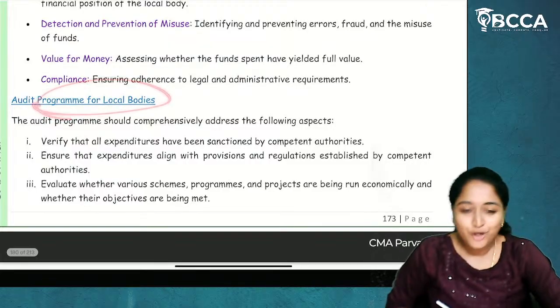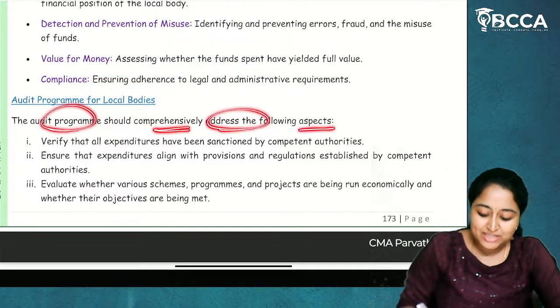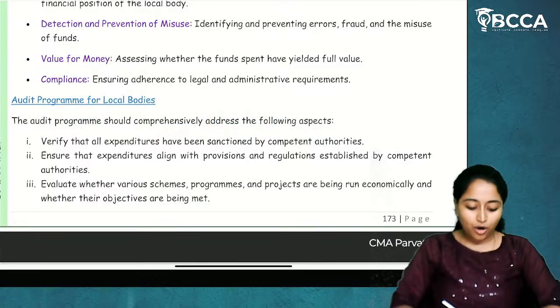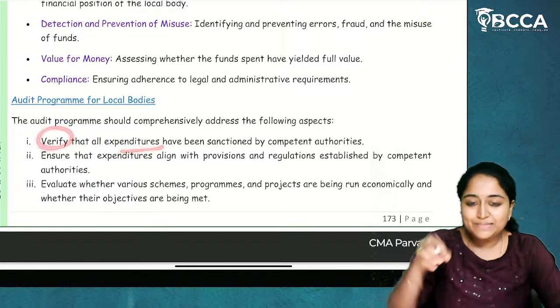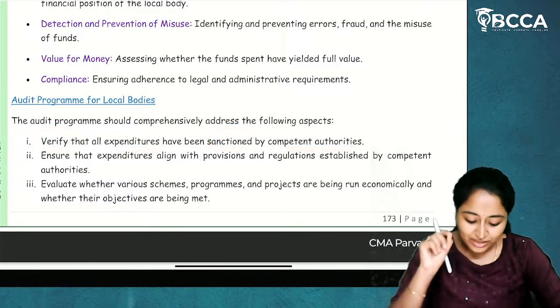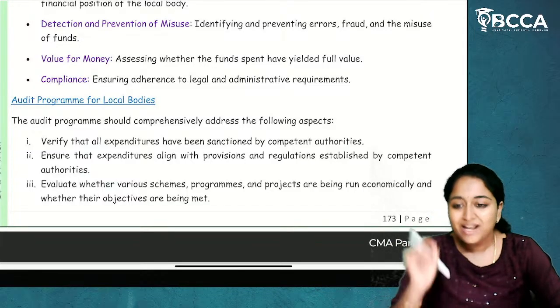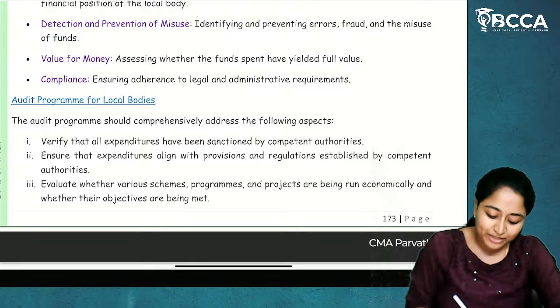Audit program for local bodies. The audit program should comprehensively address the following aspects. What all should be done in an audit of local bodies? Verify that all expenditures have been sanctioned by a competent authority. Whether for that local body, whatever sanction is there, whether it is made by a competent authority or not, regarding that verification will be done.